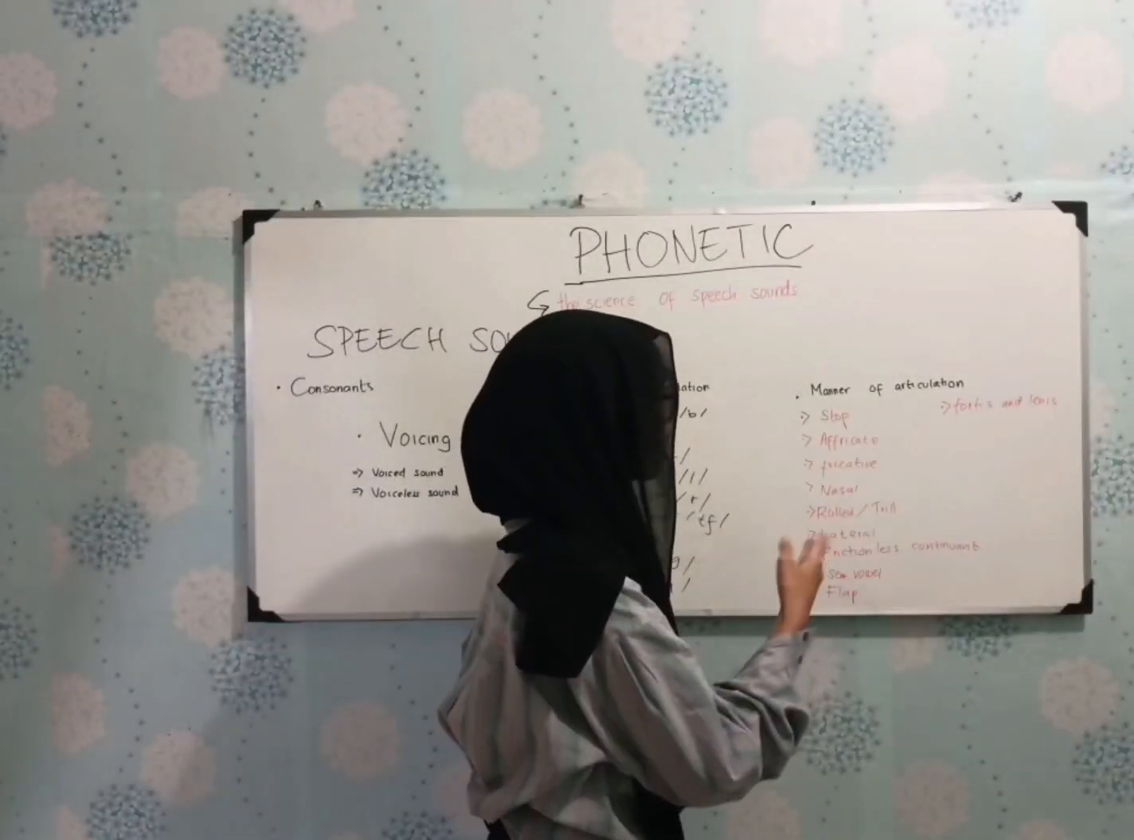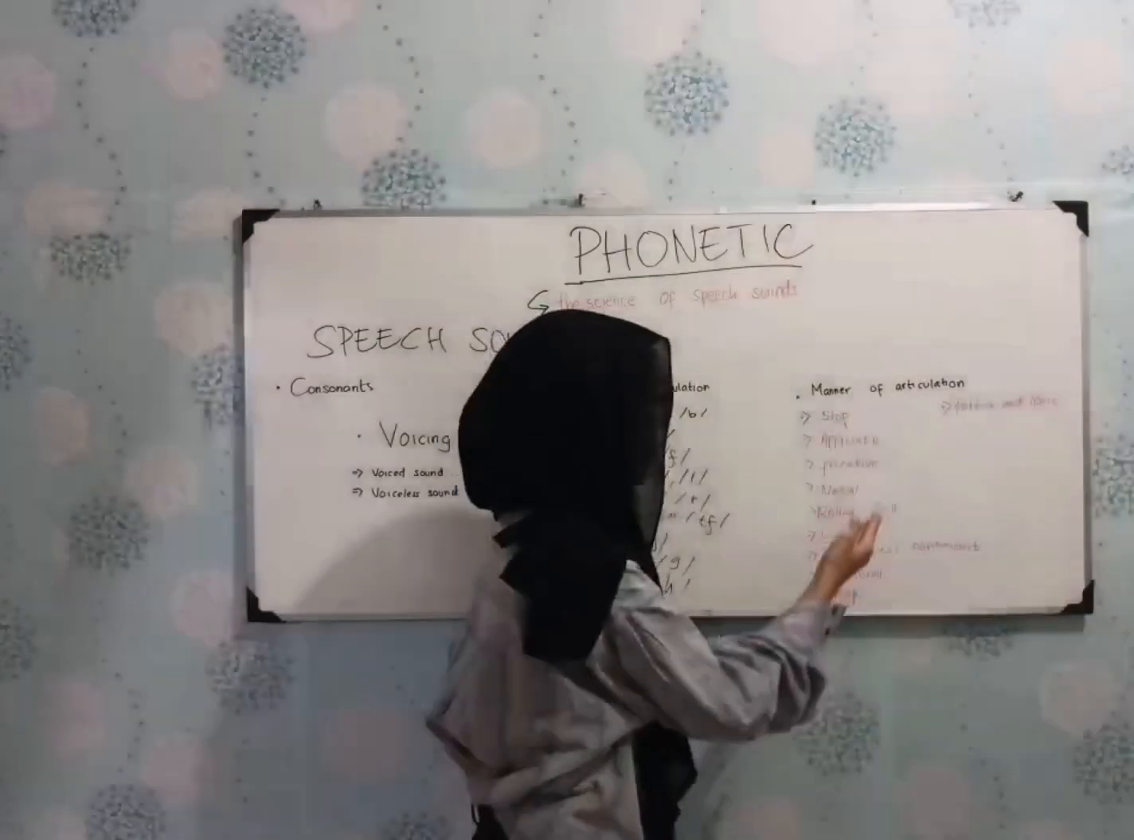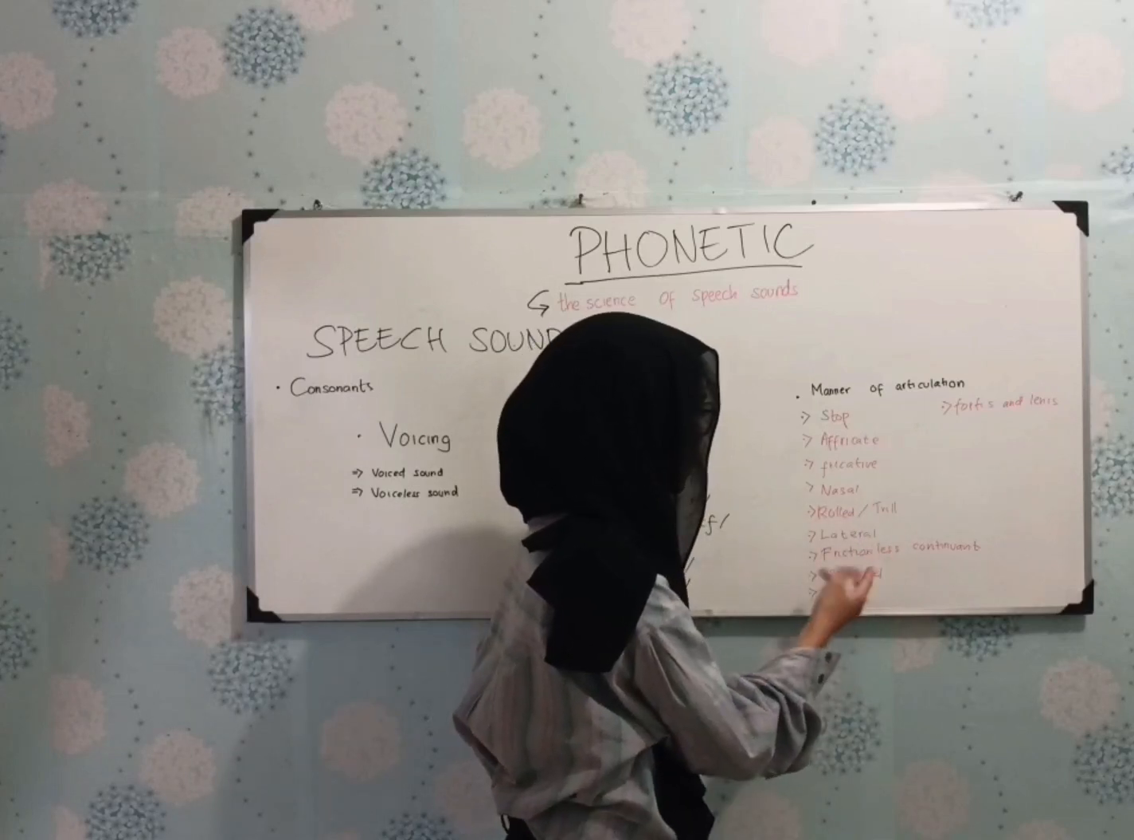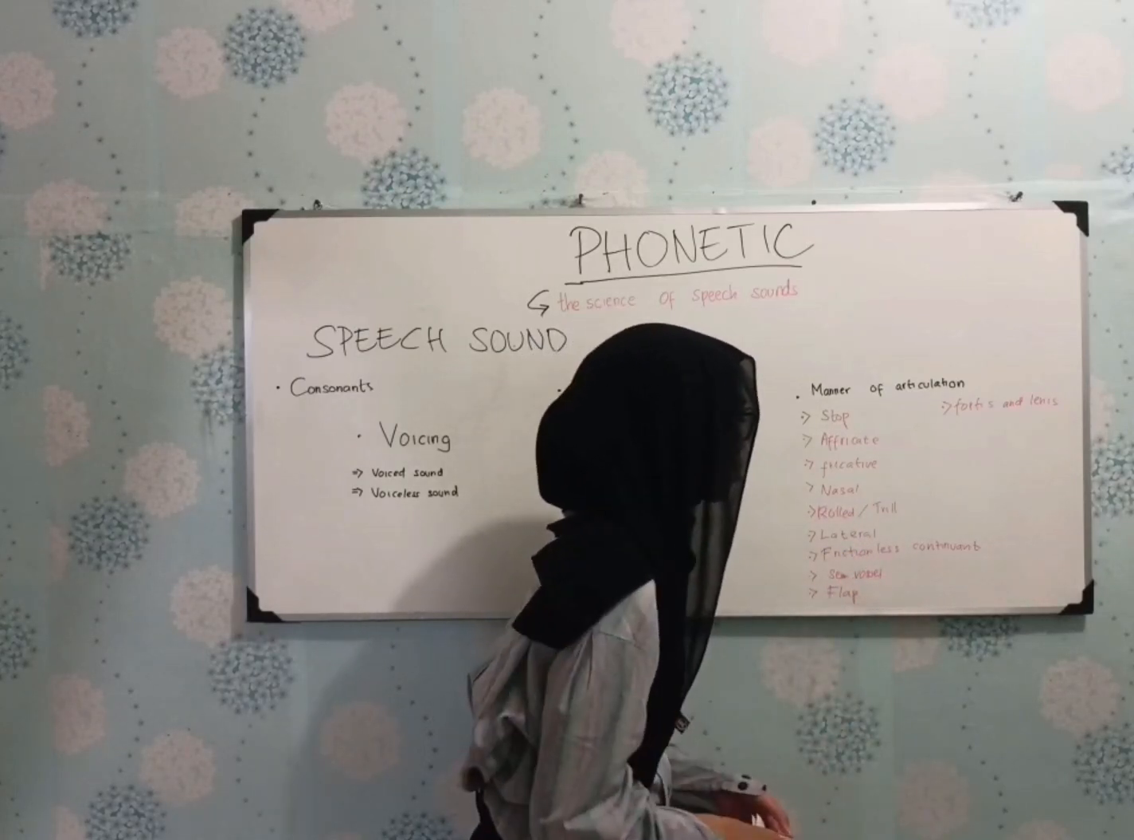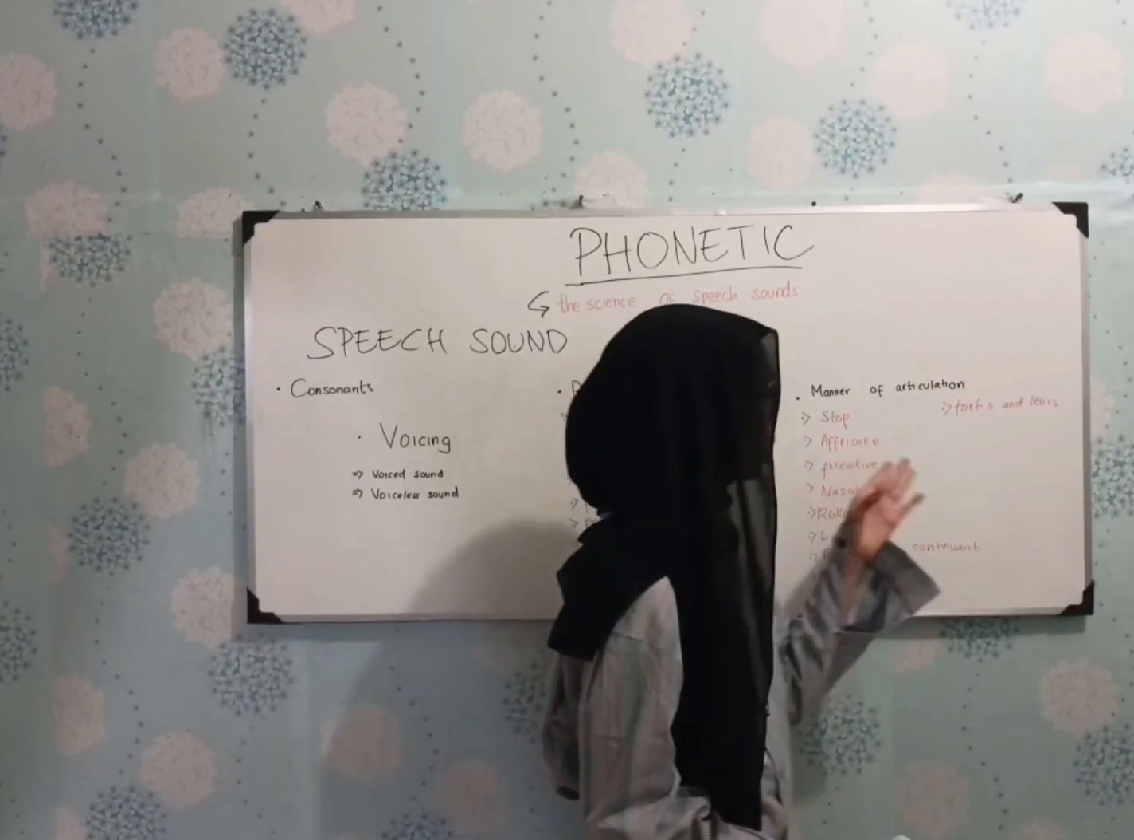Okay, the next is the manner of articulation. There are stop, affricate, fricative, nasal, roll or trill, lateral, frictionless continuant and semi-vowel, flap, and fortis and lenis.